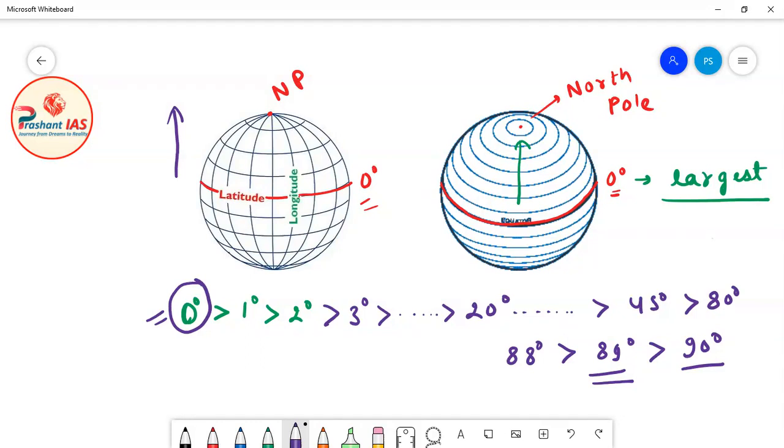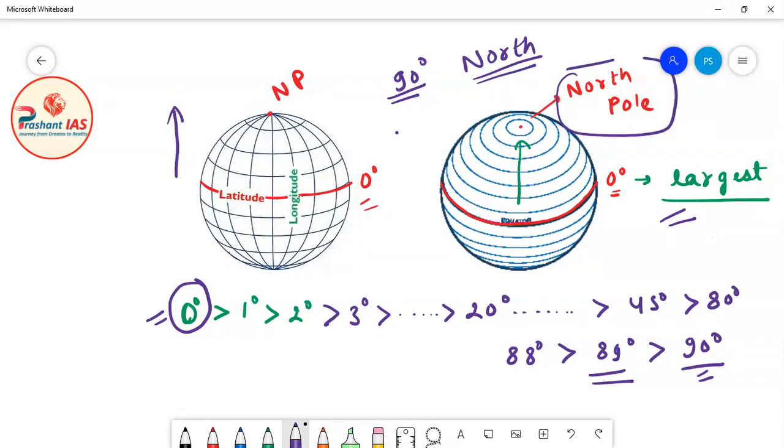Now I have told you that 90 degree latitude is the last latitude, so the size of 90 degree latitude, or North Pole, is the shortest. I have told you that the North Pole is a point latitude, meaning it is not even a circle. Its size is comparable to a point, very small. So the equator is the largest latitude, the size of latitude decreases as one moves from the equator to the pole, and the size of the North Pole is the shortest.